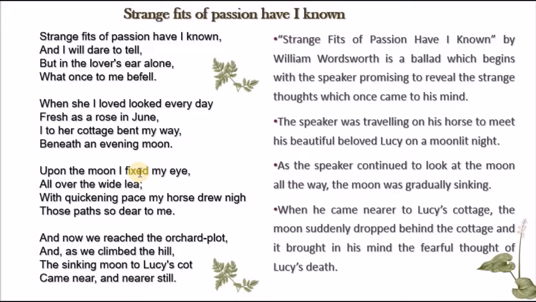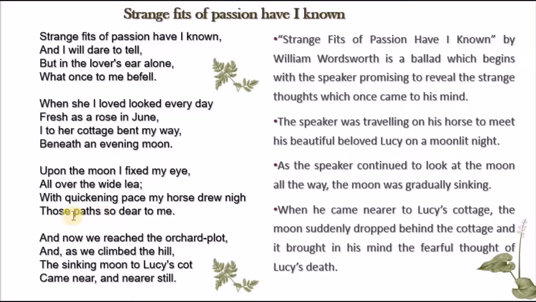He's fixing his eye on the moon, and of course, as he's moving, the scene around him changes. He was not going on foot; he was riding a horse, and the horse was quickening. The pace of the horse was quickening as he's approaching the cottage.